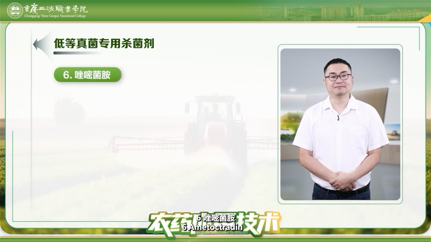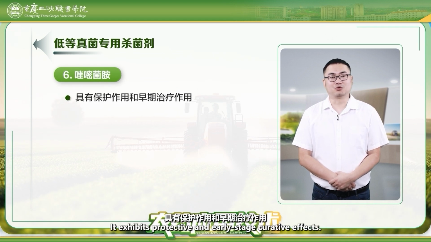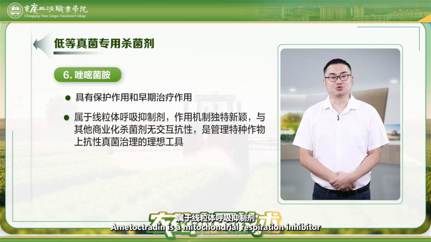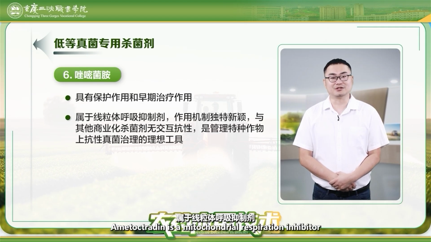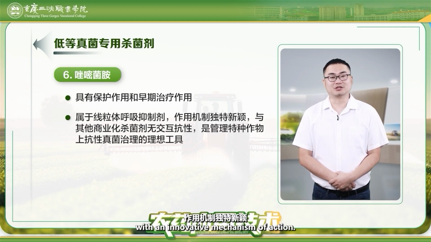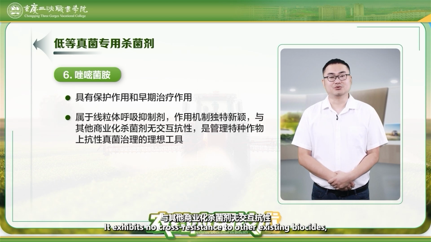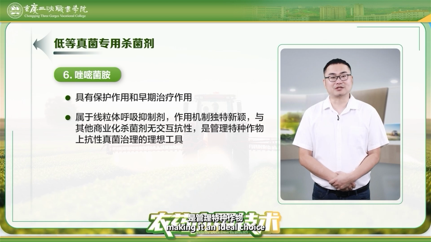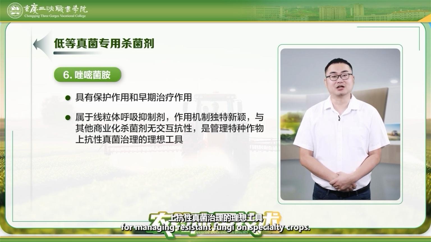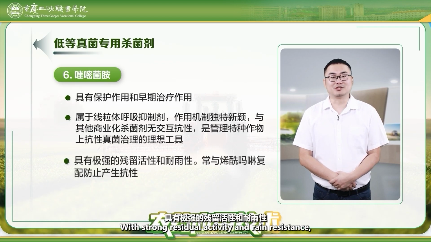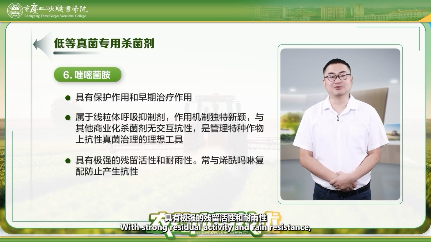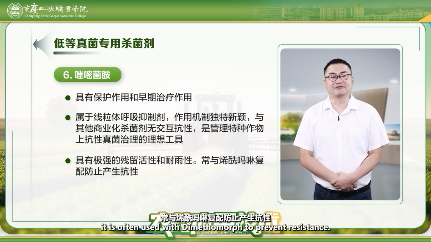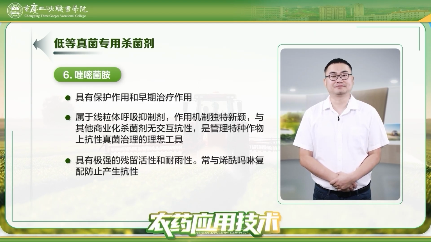6. Amitriptyline. It exhibits protective and early-stage curative effects. Amitriptyline is a mitochondrial respiration inhibitor with an innovative mechanism of action. It exhibits no cross-resistance to other existing biocides, making it an ideal choice for managing resistant fungi on specialty crops. With strong residual activity and rain resistance, it is often used with dimethomorph to prevent resistance.